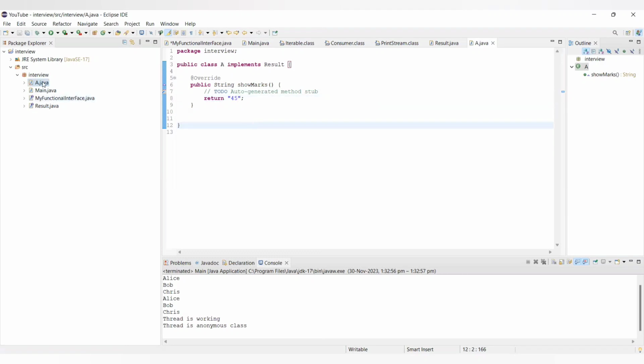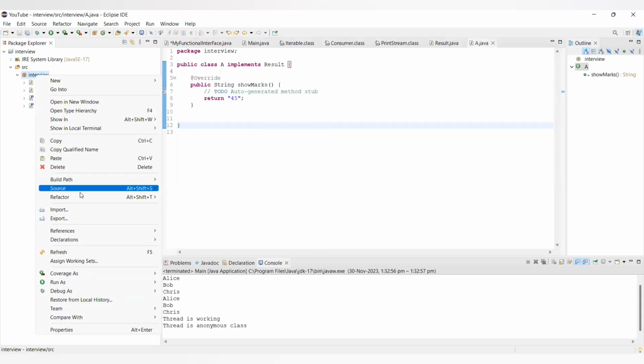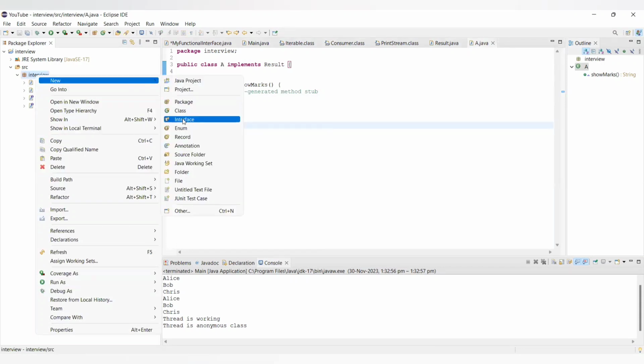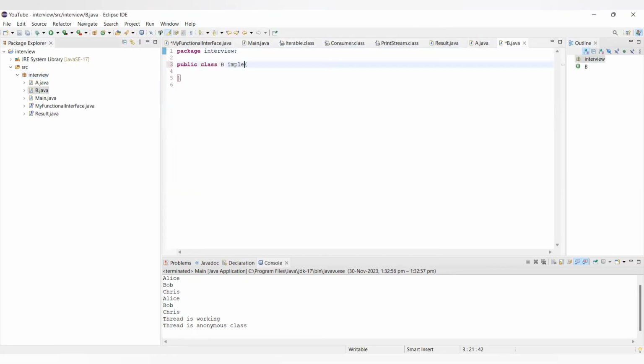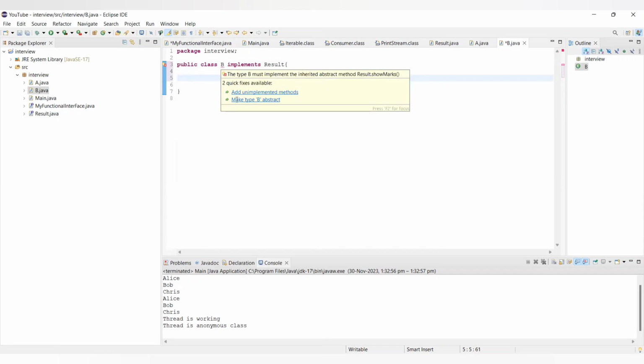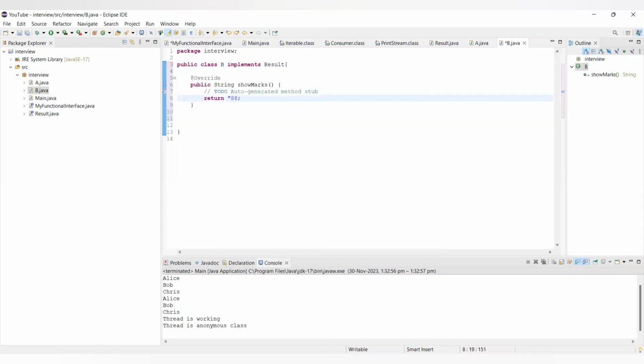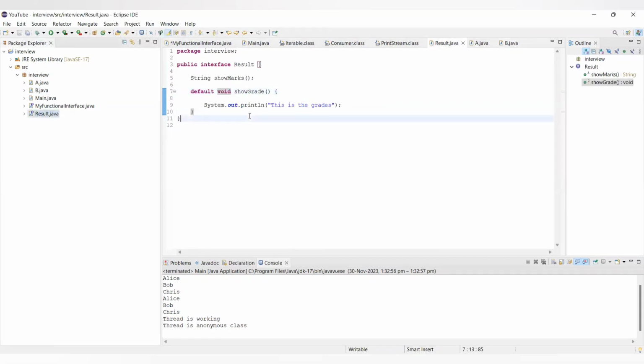Now let's say we have one more class, let's call it B, doing the same thing, implements Result. We add the unimplemented method here, and 88. Cool. Now what was our default method? Our default method was showGrade. So see, our classes A and B have not been forced to implement that method, because it's a default method.